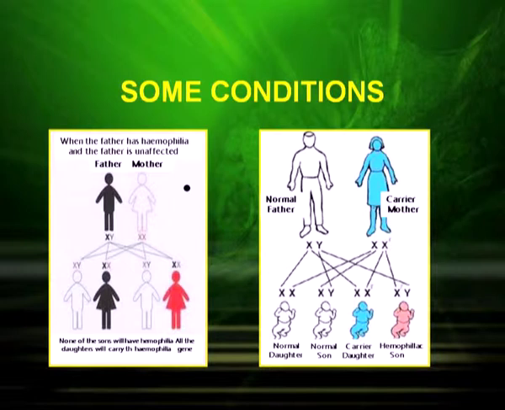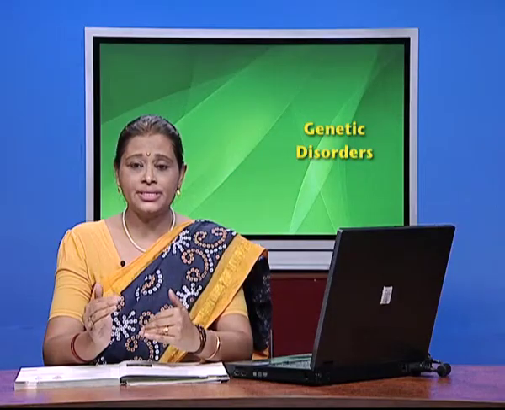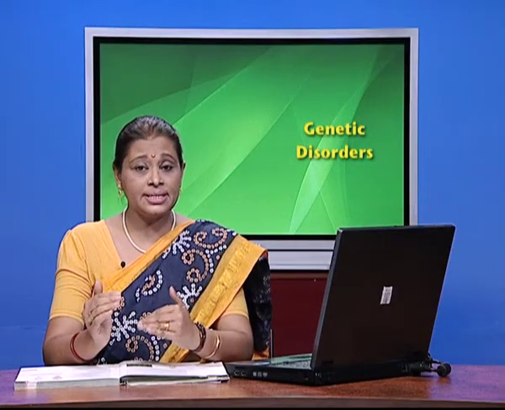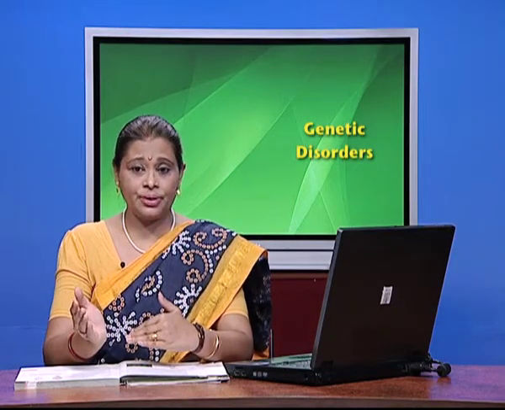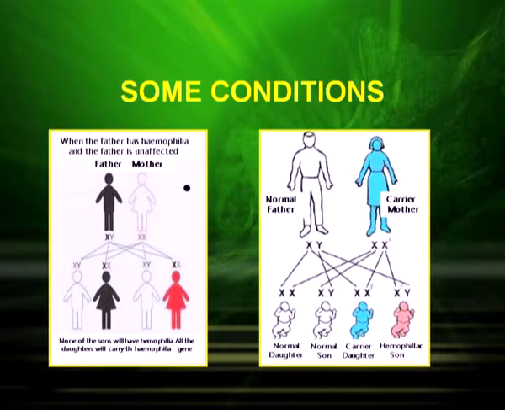Now, let us study some conditions. If a normal father is crossed with a carrier mother, let us see what would be the result. The result is a normal daughter, a normal son, a carrier daughter and a hemophilic son. That means if the mother is a carrier, that is, in the heterozygous condition, she can produce a hemophilic son.